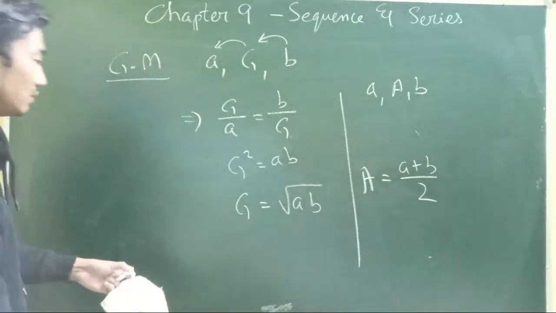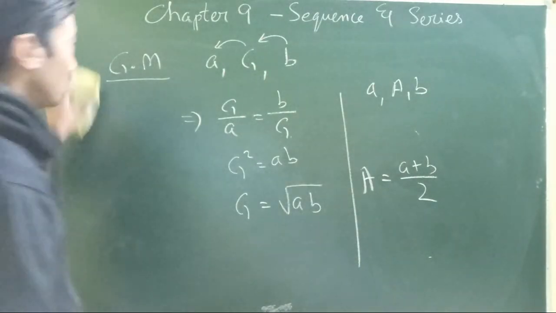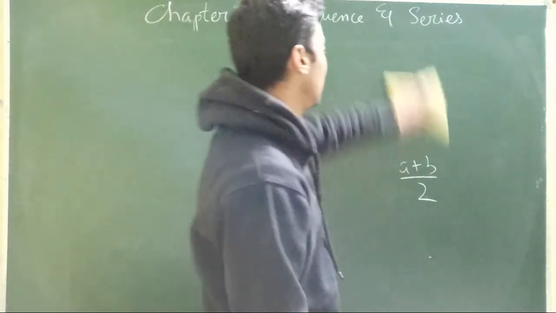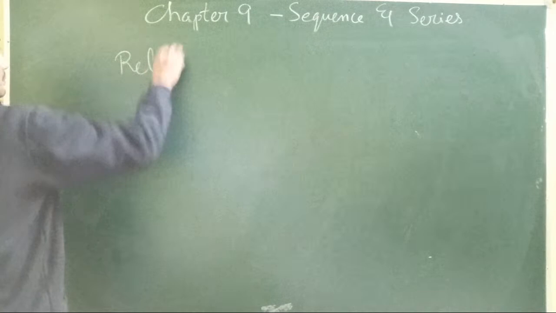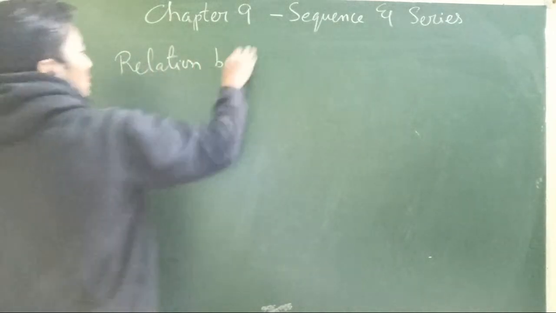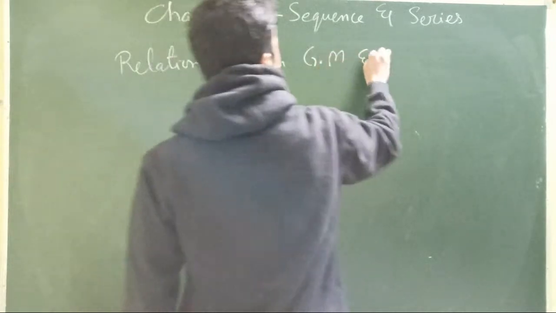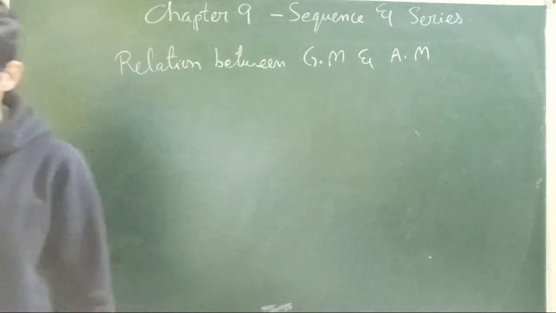And we also have one relation. These are just properties, small things which you will need in the future also. The relation between geometric mean and arithmetic mean.